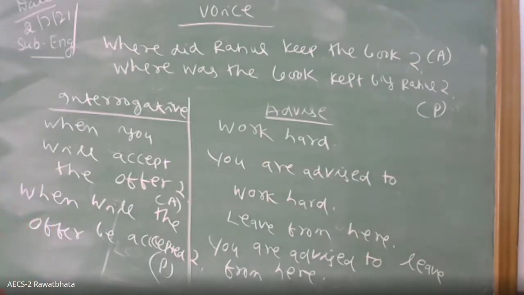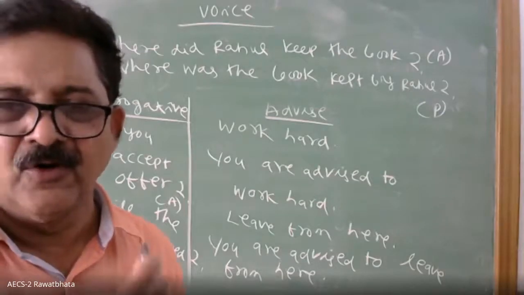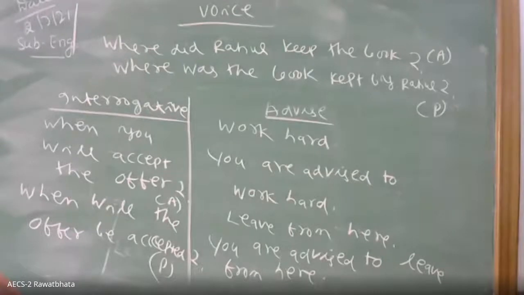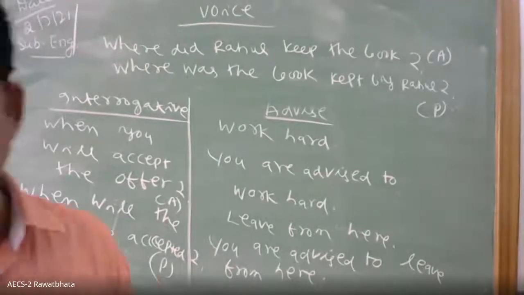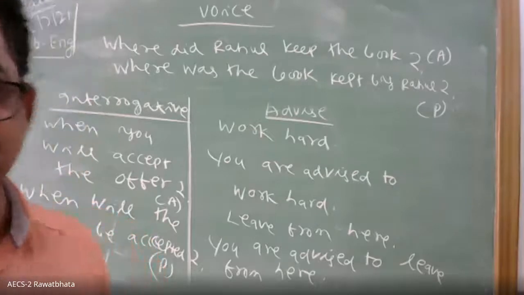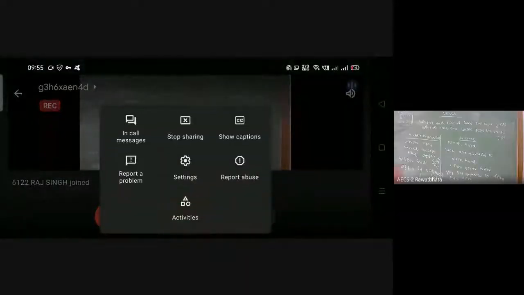Teacher wrote something on the blackboard. The teacher wrote something. Active. Very good. Did you understand what is active and what is passive? Yes, sir. Very good. So today on Google, I will send you some sentences. You will write A for active, P for passive. Today I will send in the evening. Okay, sir.